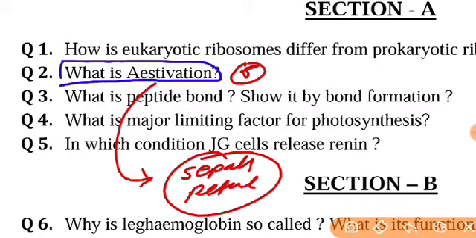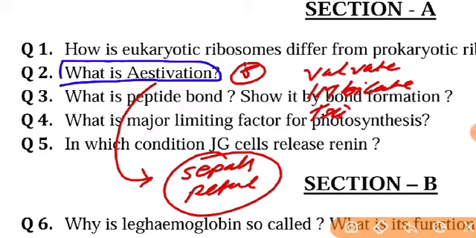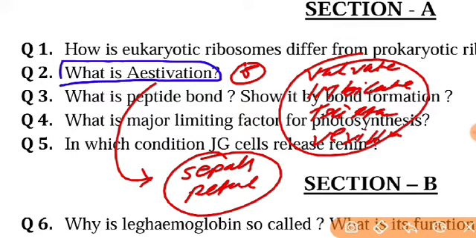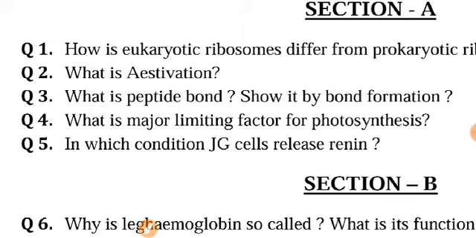This should be noted, and it may be valvate type, imbricate type, or twisted type. So these are the different types of floral estivation.